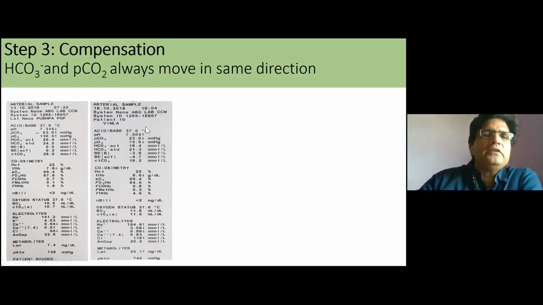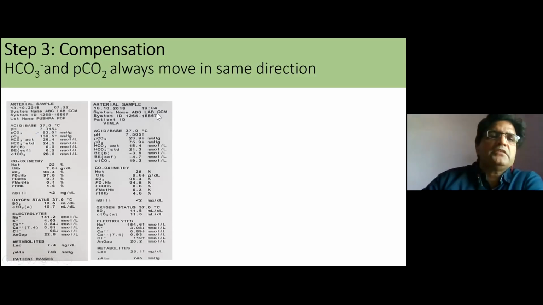In the second example, the pH is increased, so we call it alkalemia. PCO2 is decreased, which means this is caused by the respiratory part, so we call it respiratory alkalosis. We then look at the bicarbonate. Bicarbonate is decreased, which means it is trying to compensate.